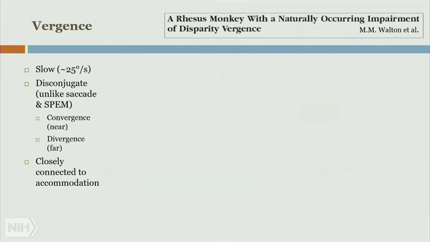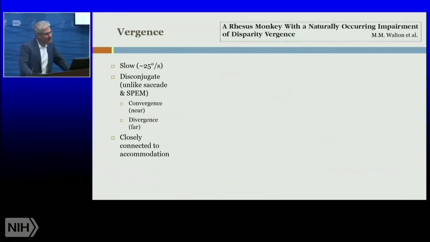Okay, another type of slow eye movement is vergence. Now this is disconjugate, unlike pursuit and the saccades where the two eyes go in the same direction. This is where the eyes go in opposite directions. So if I'm looking at you and then I decide to focus on the screen, my eyes are going to converge for the near target. If I decide to look back at you, then my eyes will diverge for the far target.